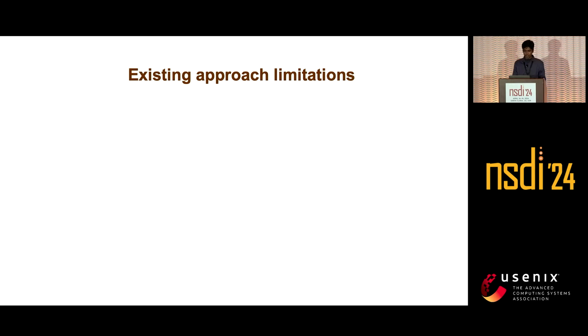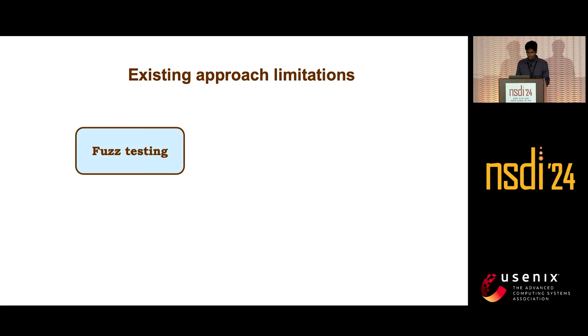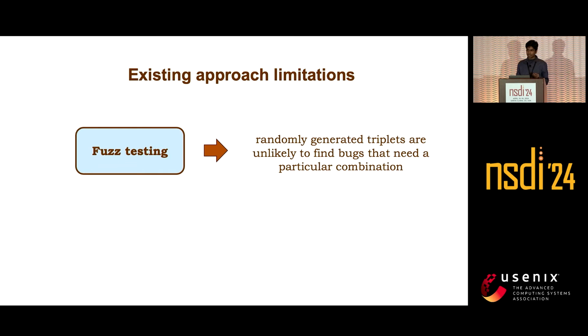Now we discuss the limitations of existing approaches like fuzz testing and symbolic execution in BGP test generation. Fuzz testing randomly generates test cases, but it is unlikely to find bugs that require particular combinations of configuration, state, and route advertisement. Therefore, fuzz testing gives limited coverage of behavioral bugs.